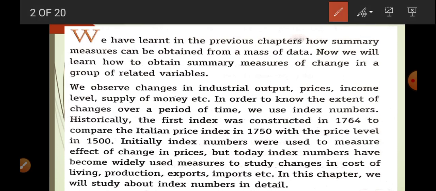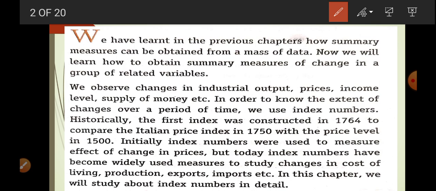In the previous chapter, we had learned about how to calculate average. So within that we had learned about the mean, median, mode, partitional value. Okay, index number is also an average